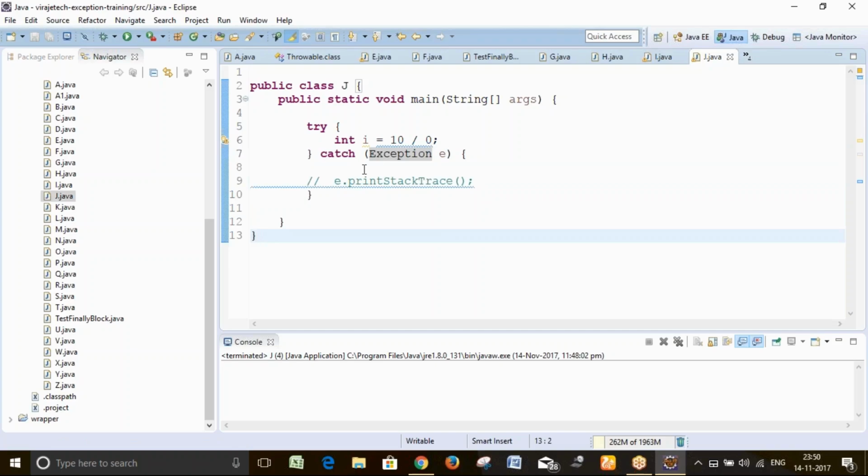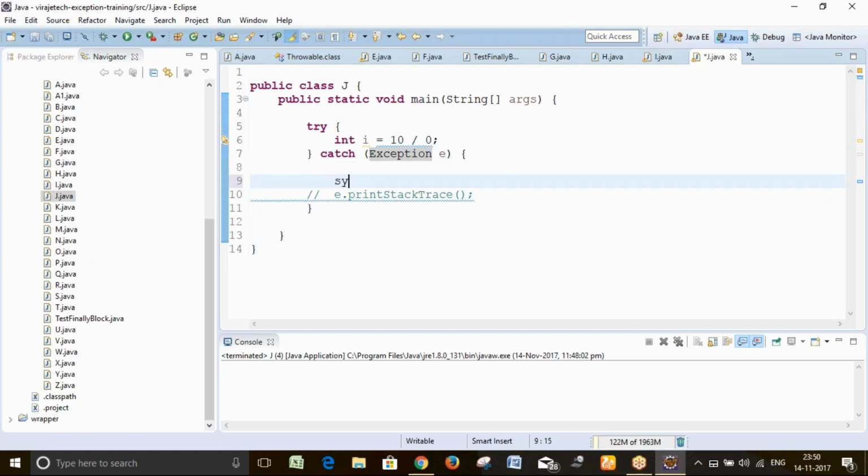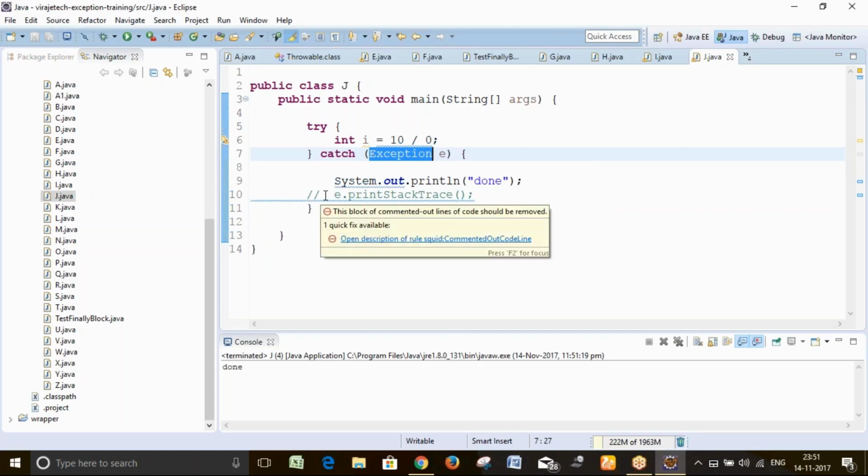If you look here, I will put one SYSO. Done. If you look here, Control F11, see, done. There is no terminating statement. You are handling it, and Exception is the parent. We don't know what exception is thrown by the catch. What is the exception thrown by the catch?